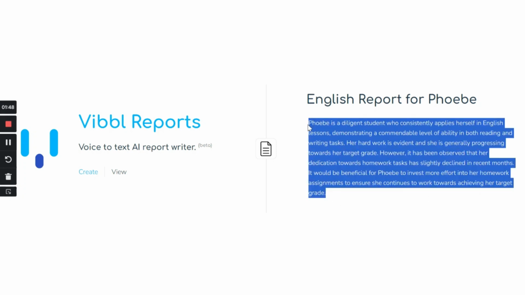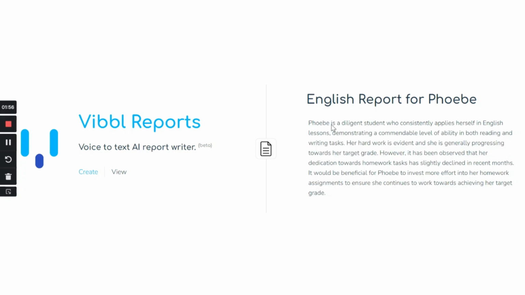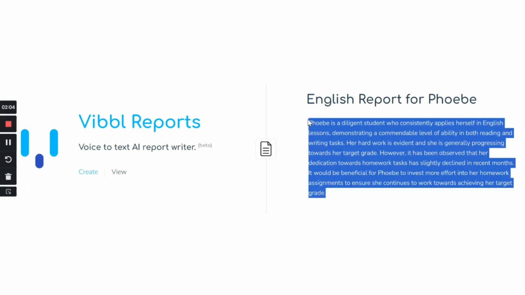So I have a really nice little report statement there. You can see that AI has just made my language slightly more formal in places, and it's done that very, very quickly. I could quite easily now use this as a template by removing the name Phoebe and putting other students in this place to make my workload even smaller. Or even if I was using this tool for every student, the cognitive load of me just talking into my computer or phone is so low, and it just feels a lot nicer than having to sit down and type out a load of reports.